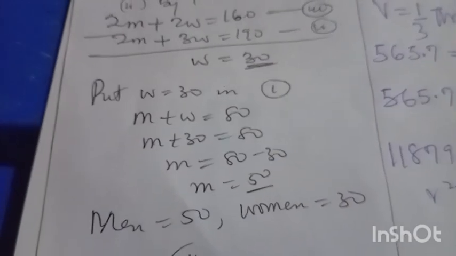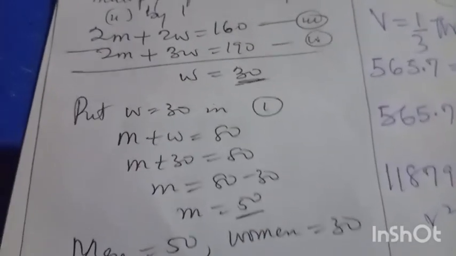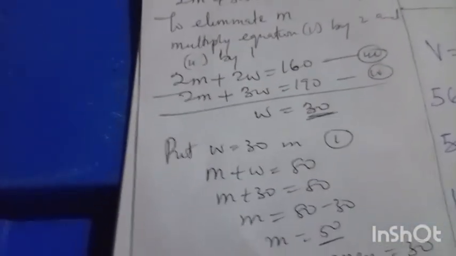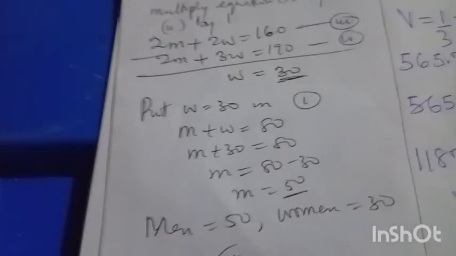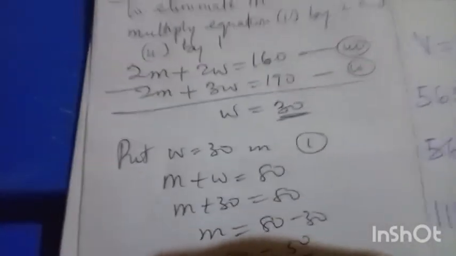And what about that of men? How to find that of men? Just substitute for w in equation 1 or equation 2, you get the same answer. You try equation 2 and put your answer in the comment section. Alright, doing this thing I got 50. So that tells you that initially in that company we have 50 men and 30 women.